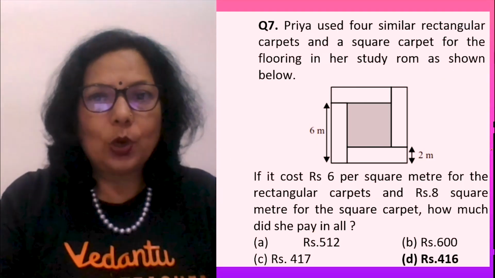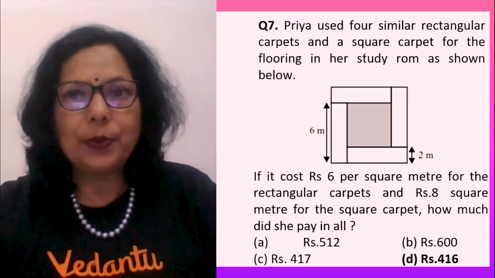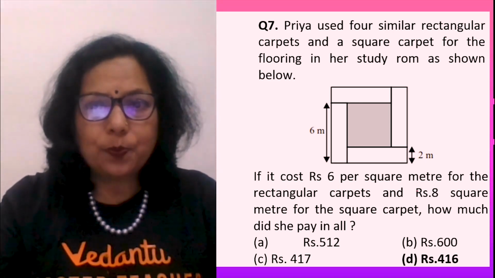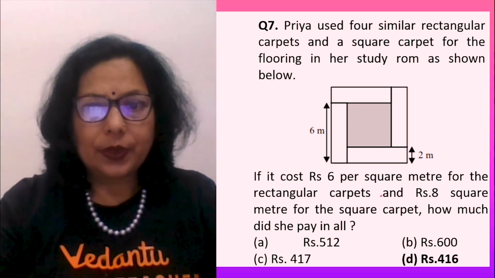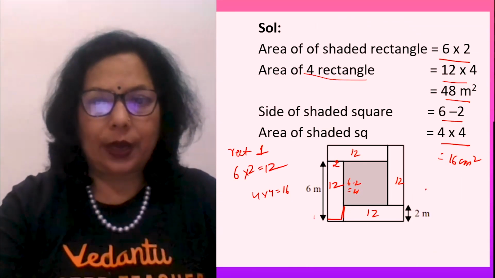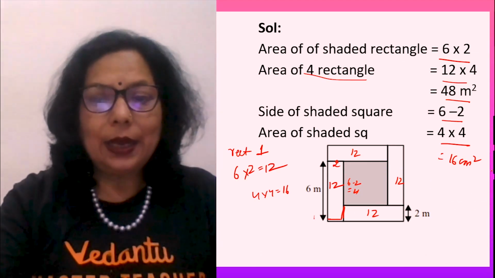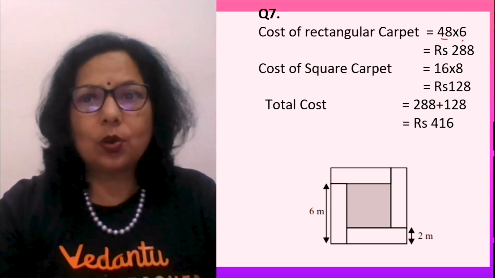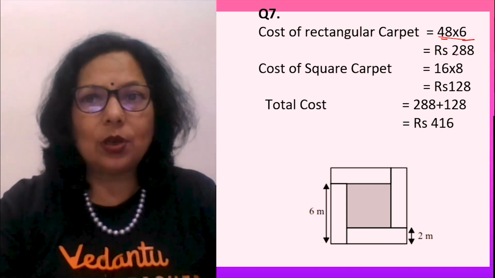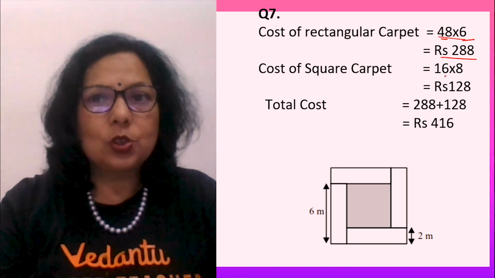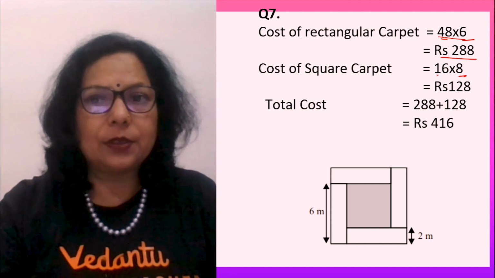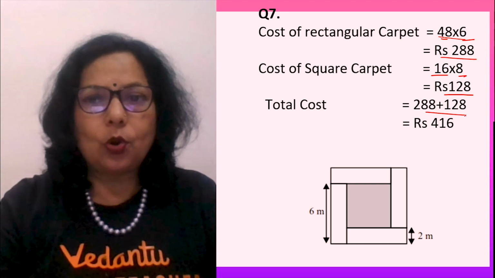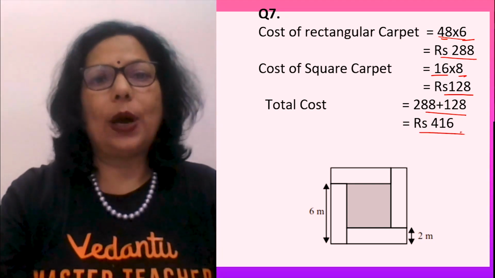So let us see what was asked. Priya used similar carpets and a square carpet for flooring. It costs rupees 6 per square meter for the rectangular and rupees 8 for the square. Now for the rectangular carpets the area was 48, and the cost is 6, so you will multiply and the rectangular carpets' cost comes to 288. The square carpet's cost is rupees 8 per meter square. Area was 16, so it comes to 128. So what is the total cost? You add both of them and you get rupees 416.